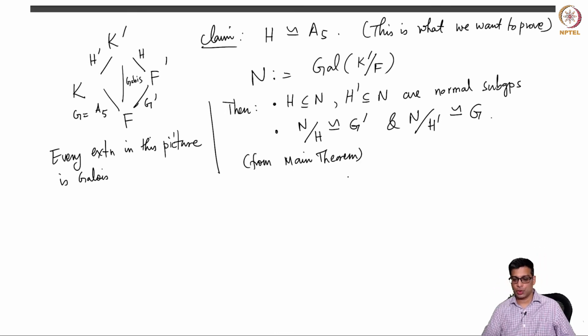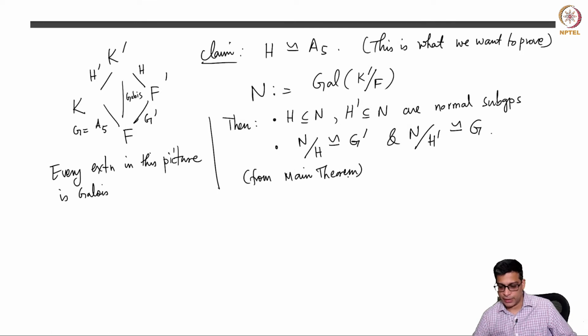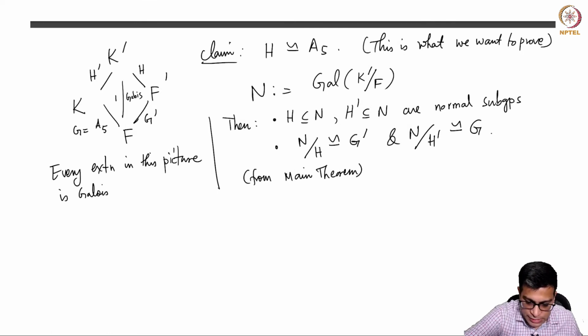So far so good, right? There is nothing serious yet. N modulo H is G prime, and N modulo H prime is G.